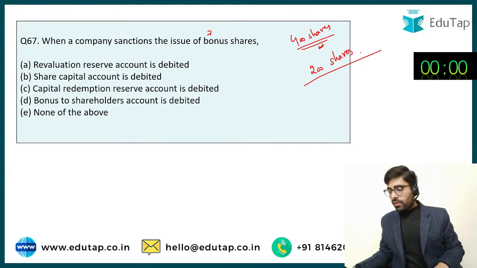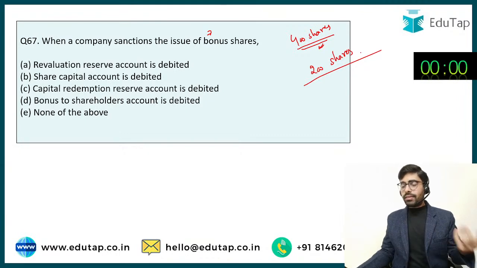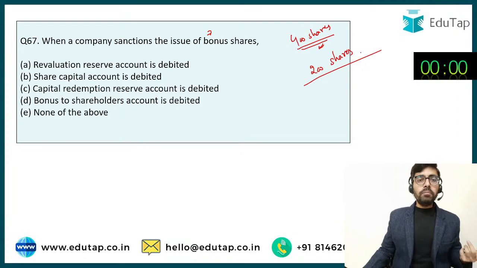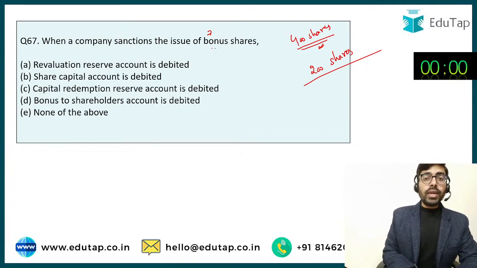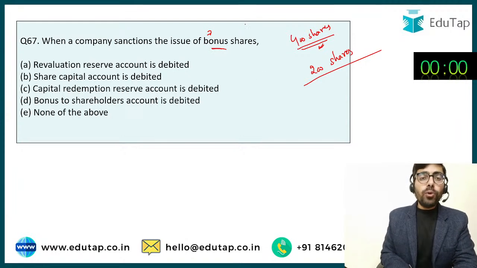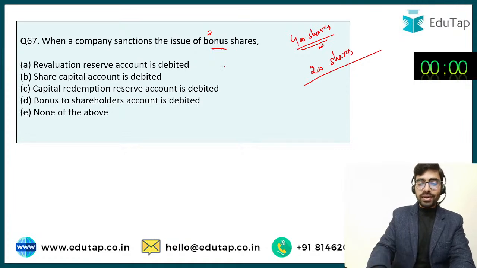I'm getting the answer is option number D. Nakul and Vinay are saying B and C. Others are saying option number D. This should be the answer. So bonus shares are being issued by the company. Now how are these bonus shares issued? Let's try to understand how these bonus shares are issued by the company.